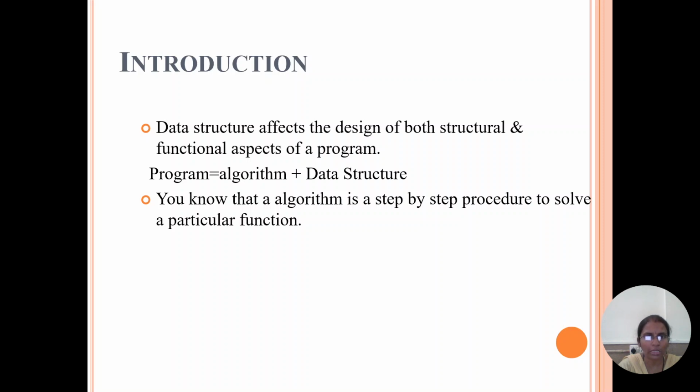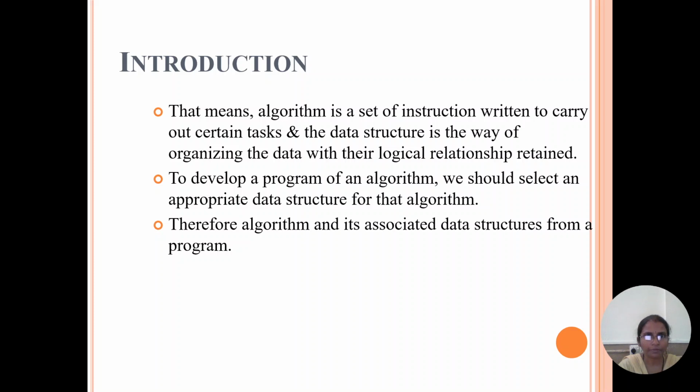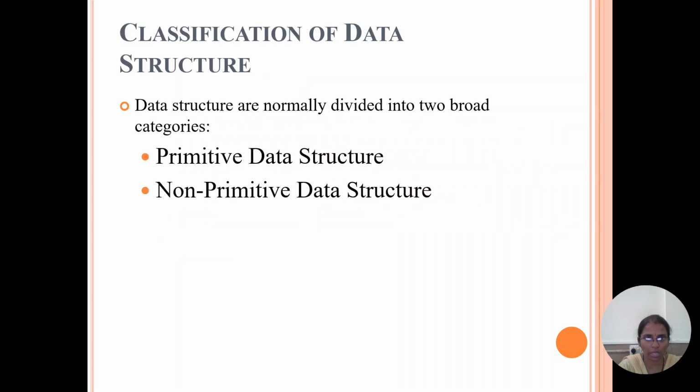You know that an algorithm is a step-by-step procedure to solve a particular function. That means an algorithm is a set of instructions written to carry out certain tasks, and a data structure is the way of organizing the data with a logical relationship between them. To develop a program from an algorithm, we should select an appropriate data structure for that algorithm. The algorithm is associated with the data structure to form a program.